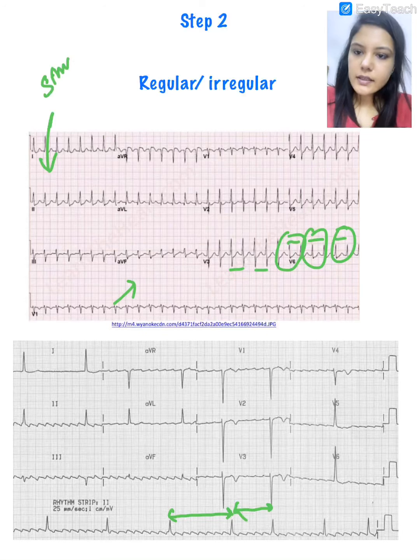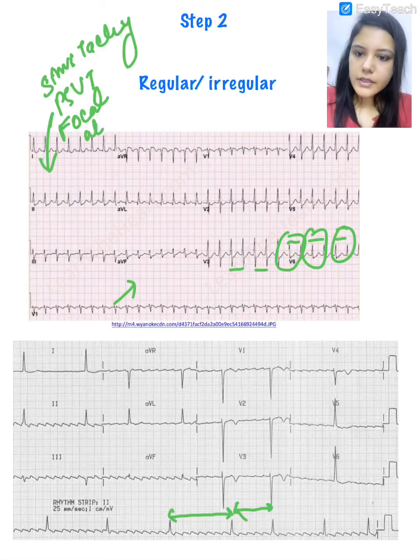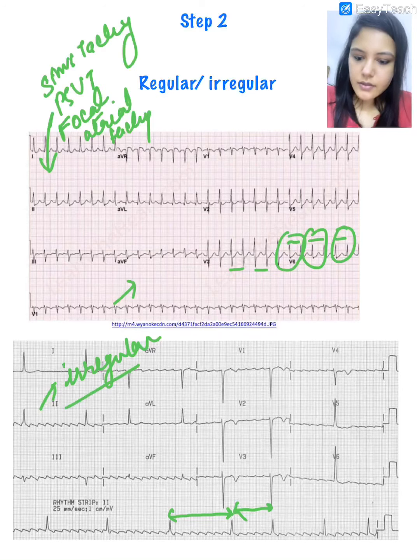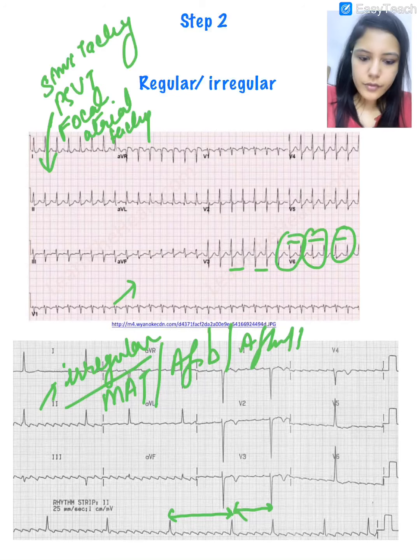Either it is sinus tachycardia, PSVT, or focal atrial tachycardia. When it is irregular, what are our DDs? Our differential diagnosis is either multifocal atrial tachycardia, atrial fibrillation, or atrial flutter.